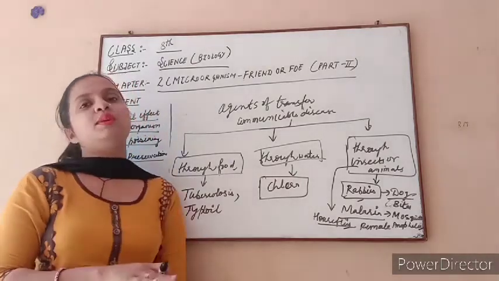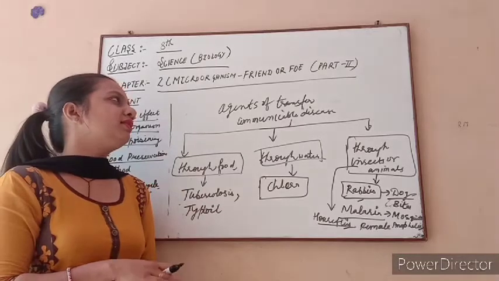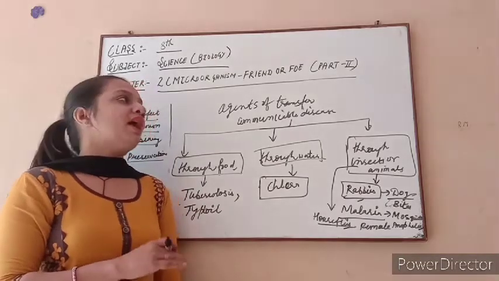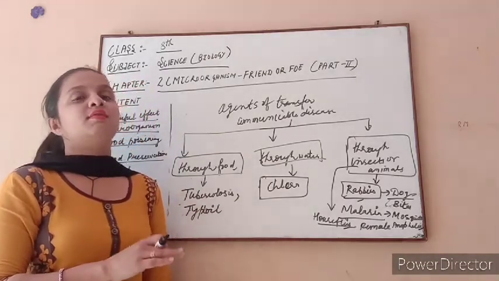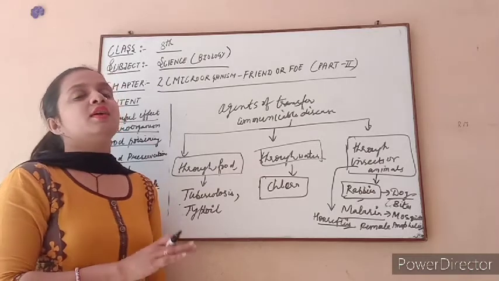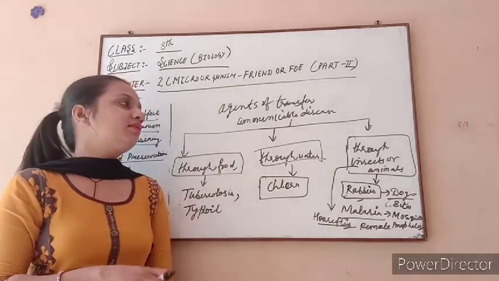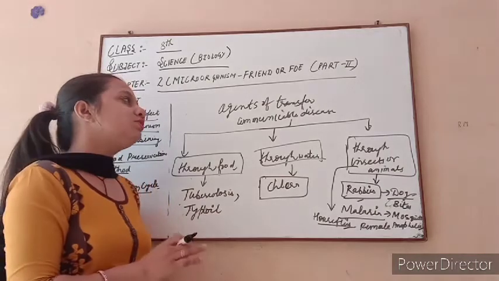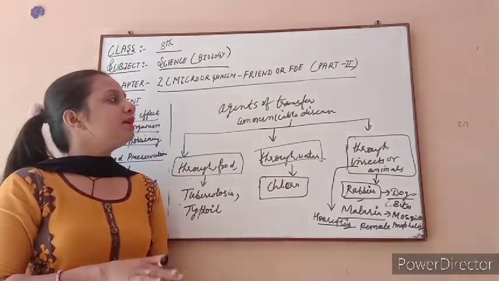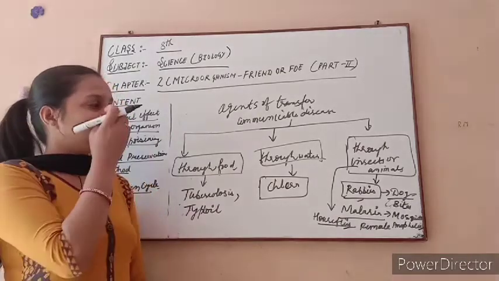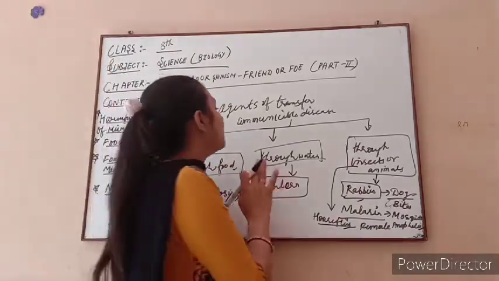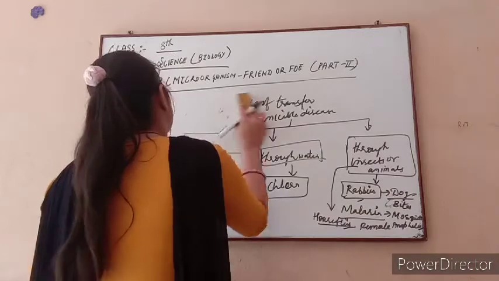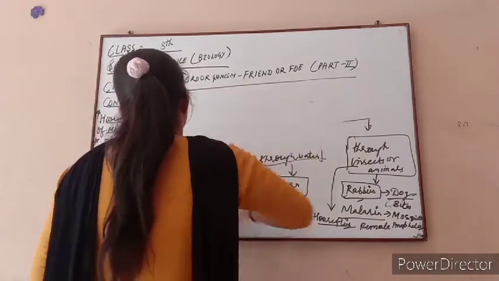So if we want to protect our body from the effect of microorganisms, prevention is very necessary. If we prevent the spread of these diseases from one person to another, then we will also be healthy. So it is very important to cover our food and protect it from damage by microorganisms.